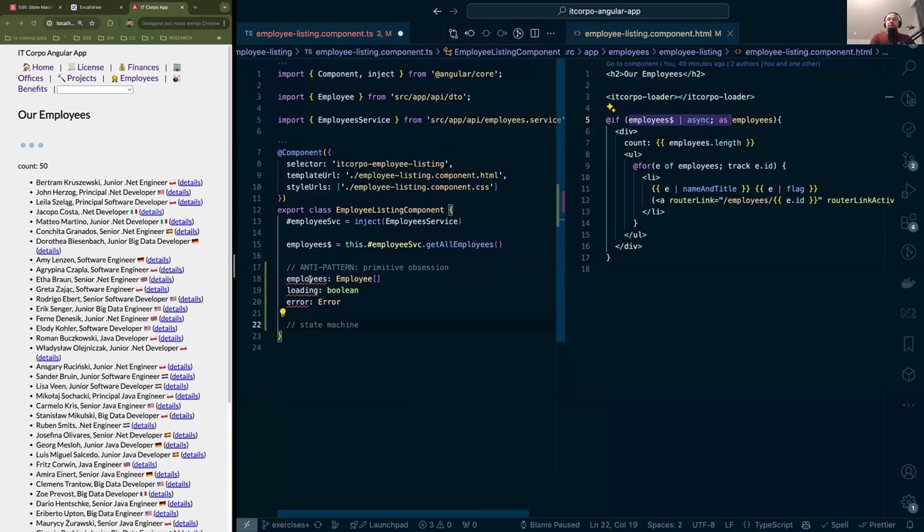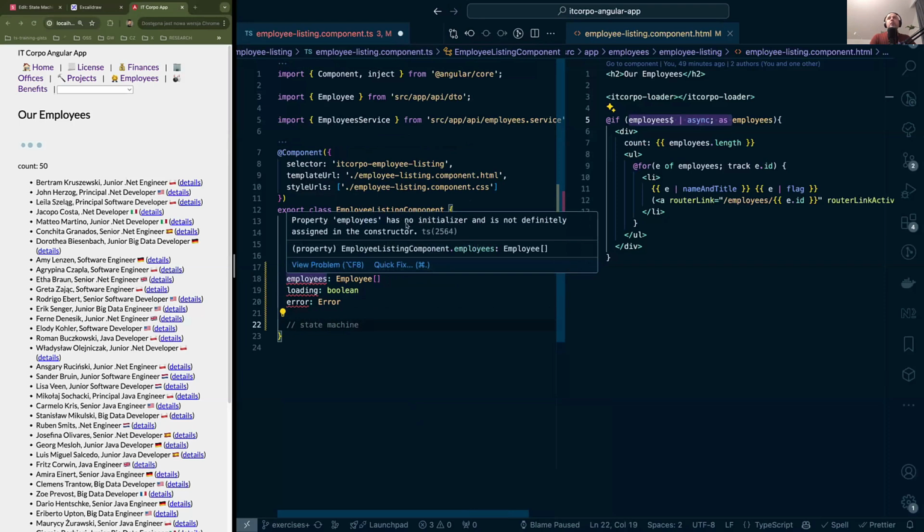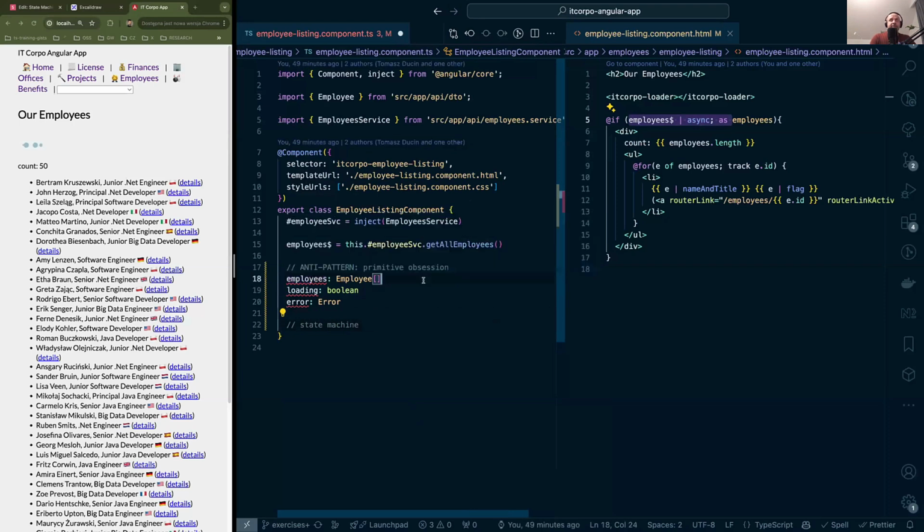Here TypeScript is yelling at us that we have no initializer, and we basically need to assign some initial value over here. That's the challenge here, to think about what should be the initial value.